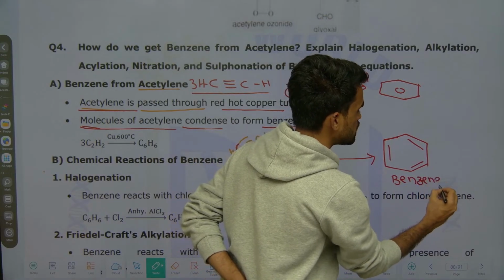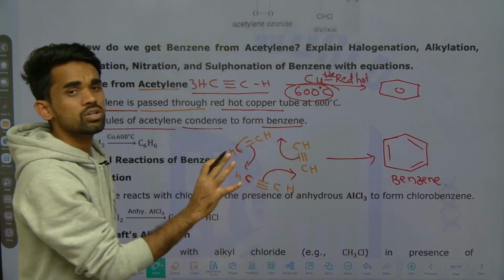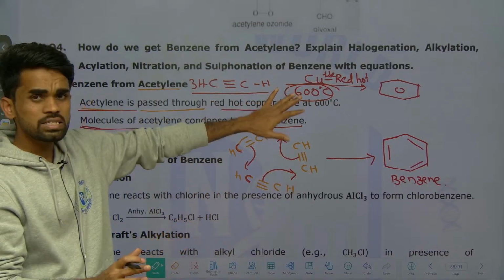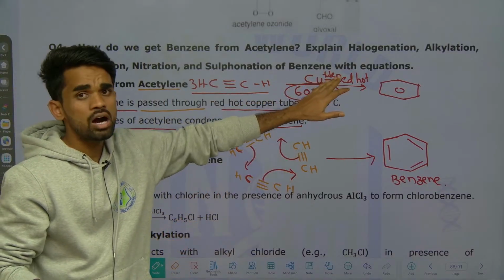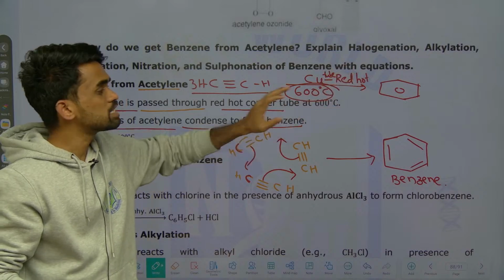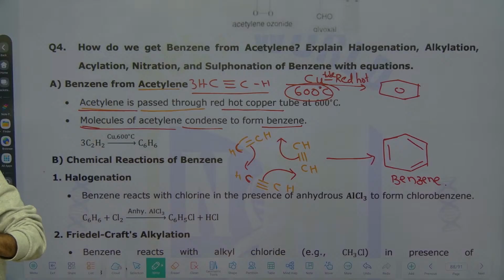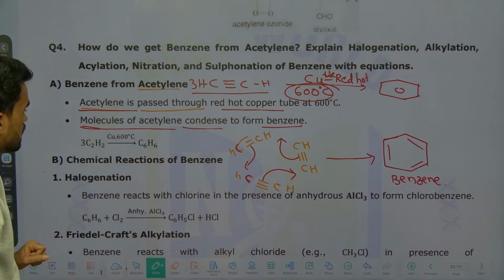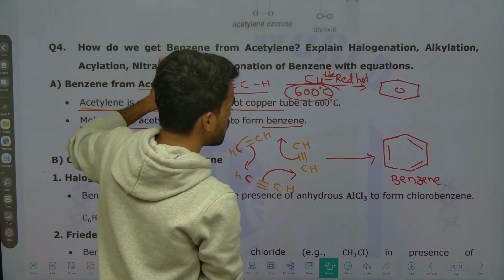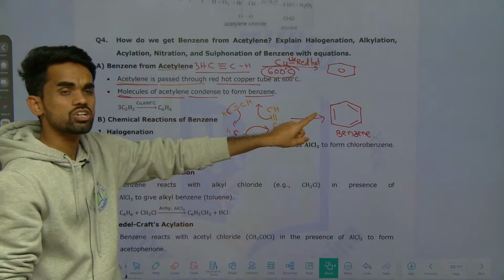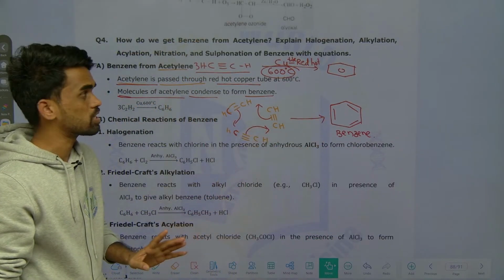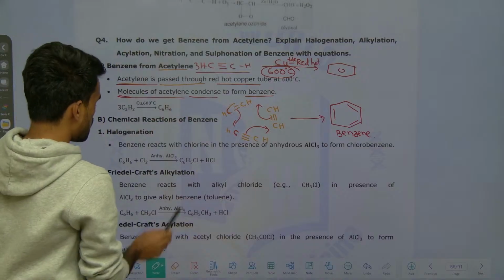So benzene is produced from ethylene by passing ethylene gas through a red hot copper tube at 600 degrees Celsius. That's it. This is what you need to be clear with in the first line. Then next, what they are saying: chemical reactions of benzene. So what are the chemical reactions shown by this benzene, they are asking. The first part of this question is over.